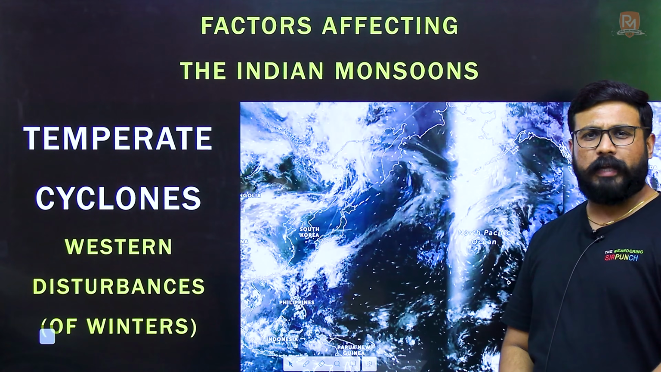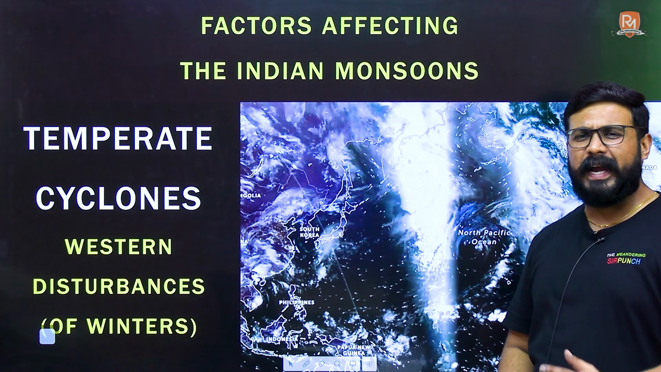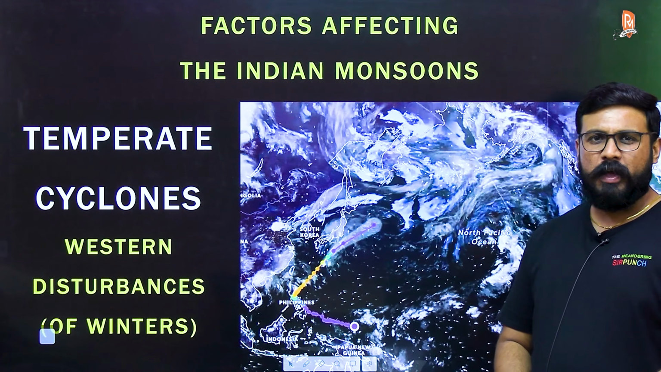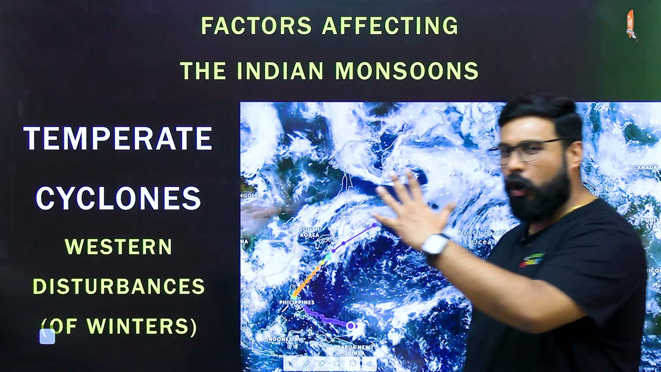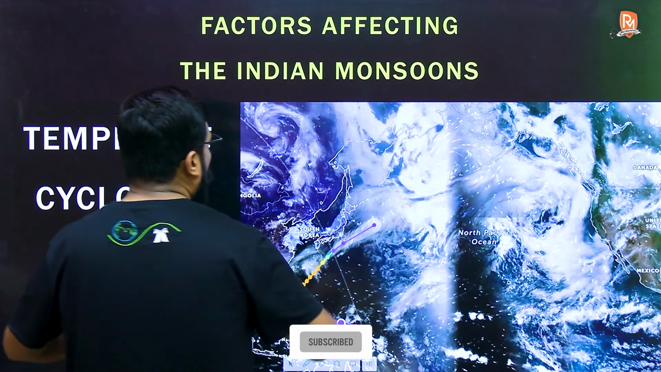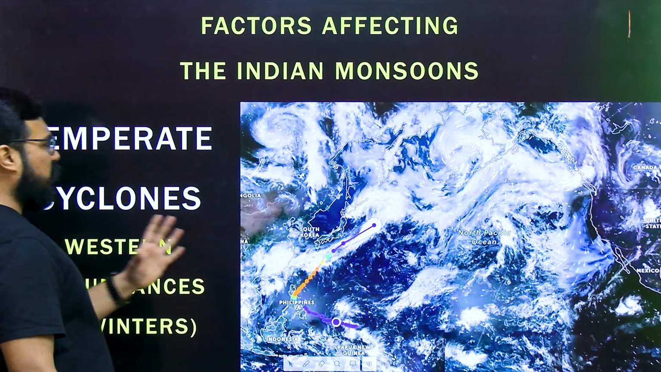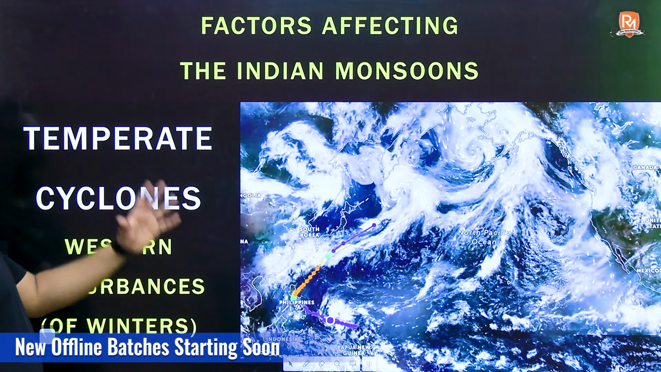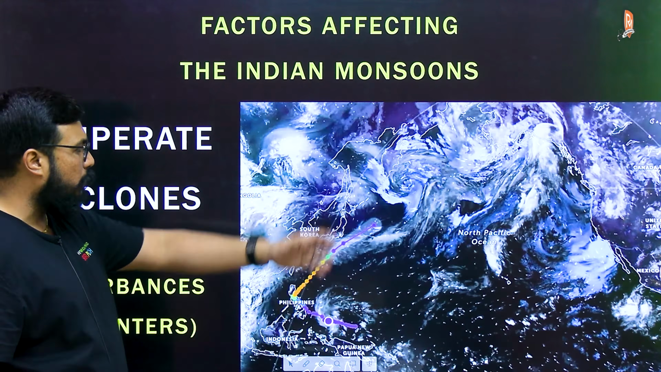A very warm welcome to the next part of the factors affecting the Indian monsoons. Let's analyze the role of tropical cyclones, which are the western disturbances of winters. We are all aware that tropical cyclones lead to intense rainfall over northwest India in winters. But how are they associated with the monsoons?